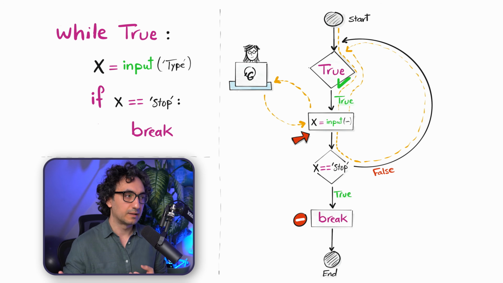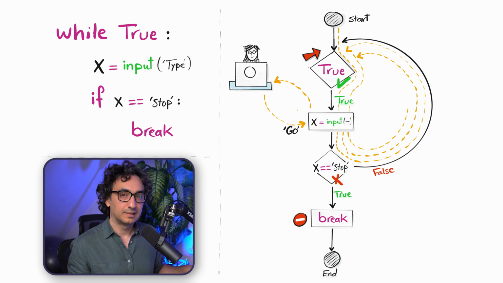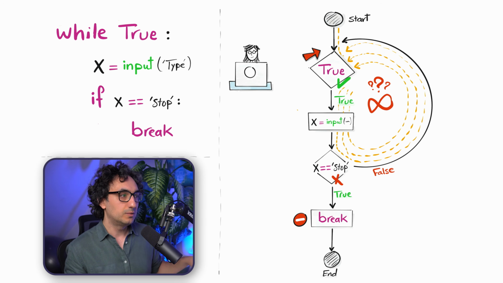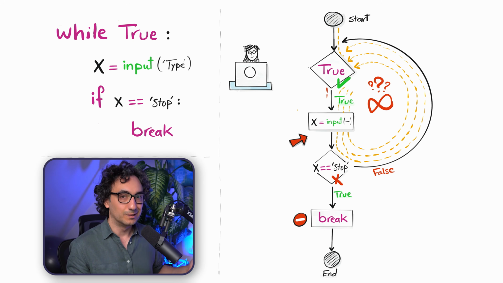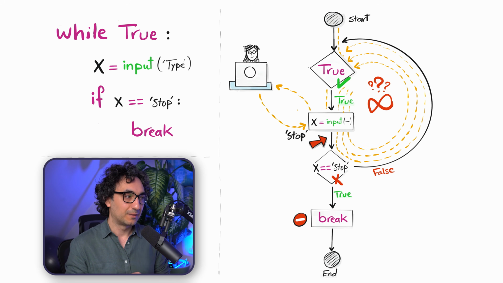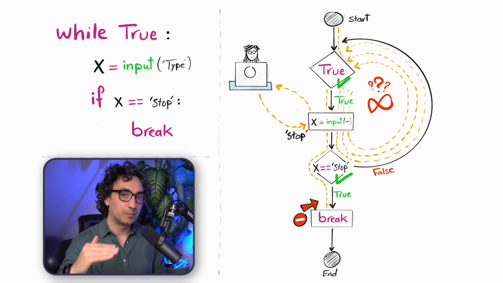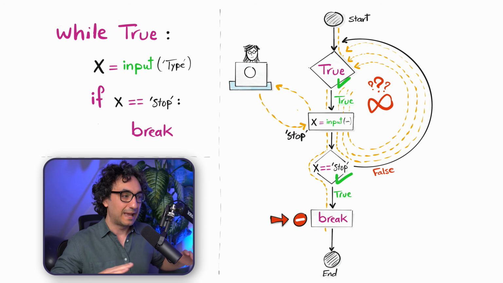And here the user gives us the value go. In the next step, Python is going to check it. Is go equal to stop? Well, it is not. That's why it is false. So we're going to stay in the loop and go back to the top after doing something. Here again, we have true, and then we ask the user for a new value. Now finally, let's say the user says, okay, I am done, and gives us the stop. So now Python is going to check: did we get stop from the user? Well, yes. Finally, we got the flag from the user that we are done. With that, Python is going to go to the break and execute it. And this is the point where Python says, oh, we have a break, we have to stop everything immediately and end our loop.